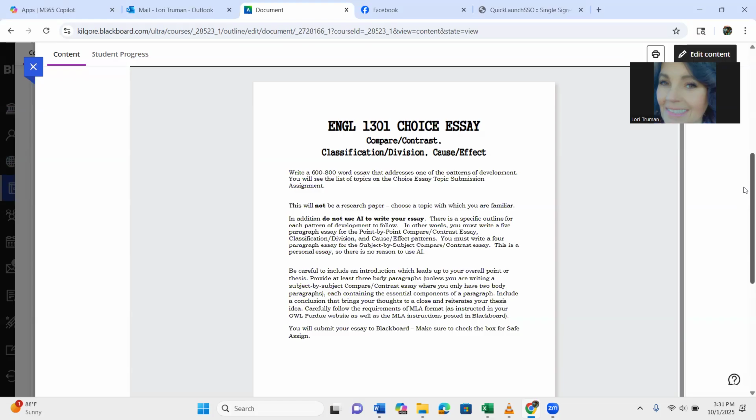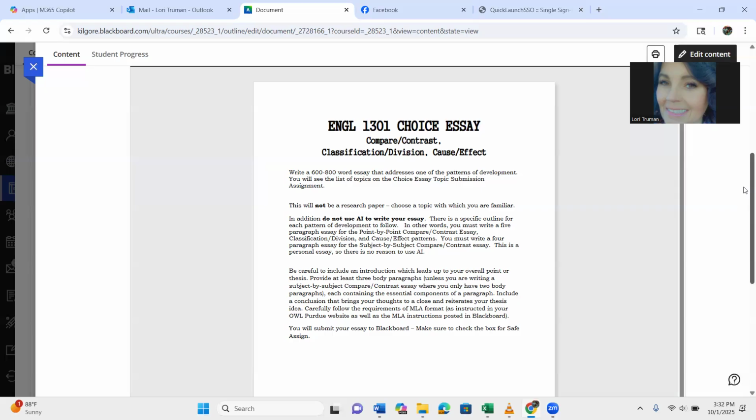You're choosing a topic that you already know about, two places you've lived, two sports you've played, or you're classifying and dividing the music on your iPad or your iPod. You're looking at things that you already know about. So choose a topic that you're very familiar with, that's either personal, cause effect, the effects of stress. How does stress affect you? What are the three main effects when you are stressed? Or what are the causes of stress? What makes you stressed? You already know that. You should not have to go outside for any sources.